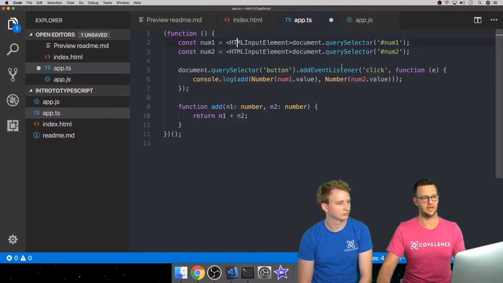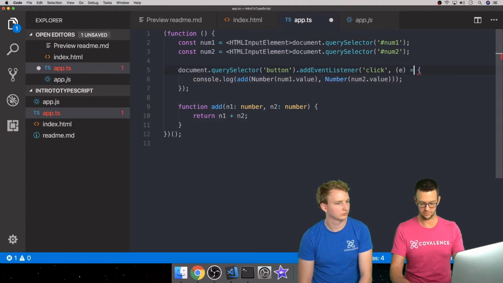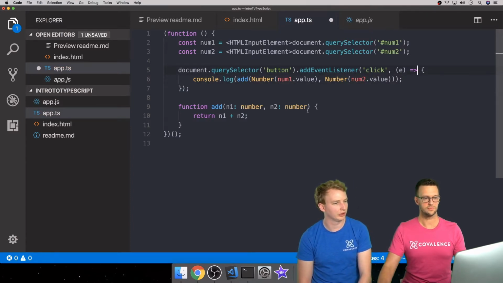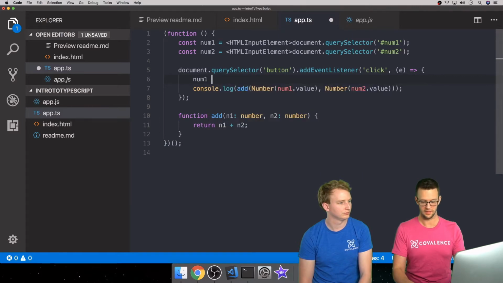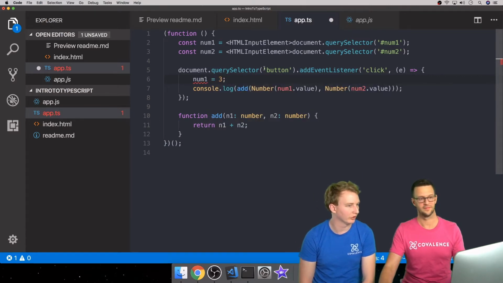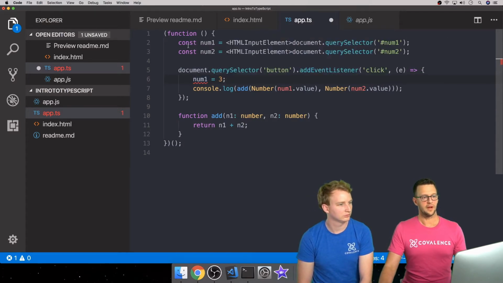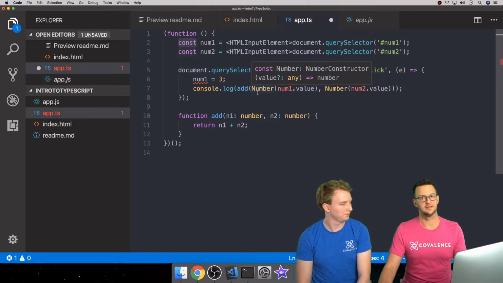We can use a fat arrow function here instead of the function. Yeah, just go try to change num1 to something else and see what we get. So just reset num1 to like a number or something like that underneath there. Oh yeah, here. So we can say num1 equals 3. And it says no. That's bad. Yeah, and what's the error that it gives you there? Cannot assign because it's a read-only property because we made it a const instead of a var.